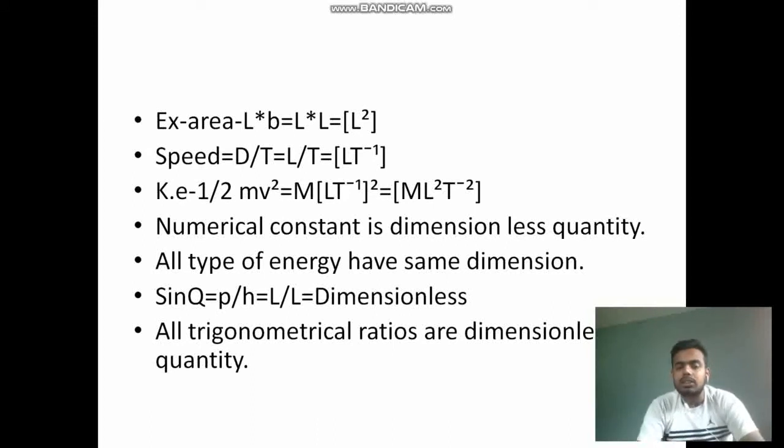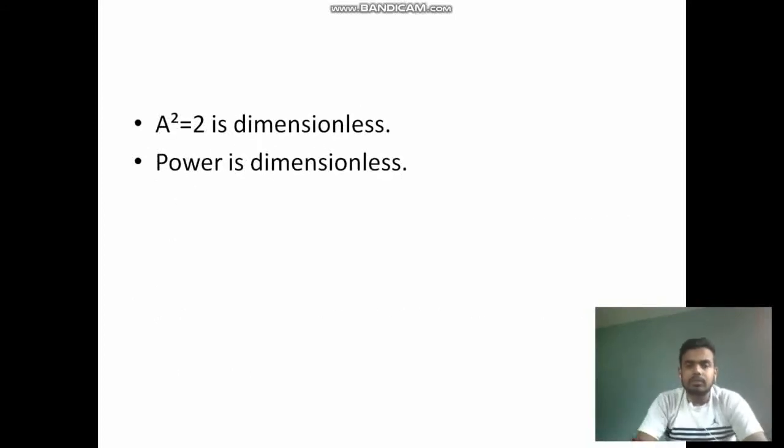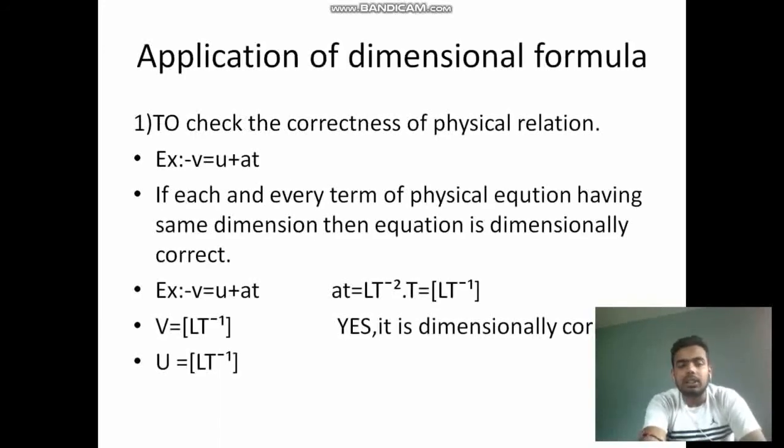So you must remember that all trigonometric ratios are dimensionless quantities. I am repeating once again that all trigonometric ratios and numerical constants are dimensionless quantities, and all types of energy have the same dimensions. And another, you must note what is the dimension of a square. Here a to the power 2, here the power is dimensionless. You must note this thing also, that power is a dimensionless quantity.